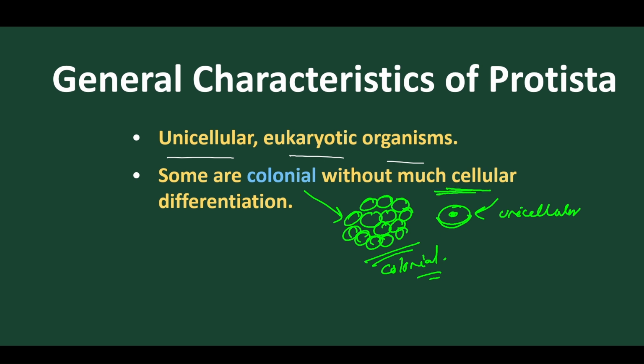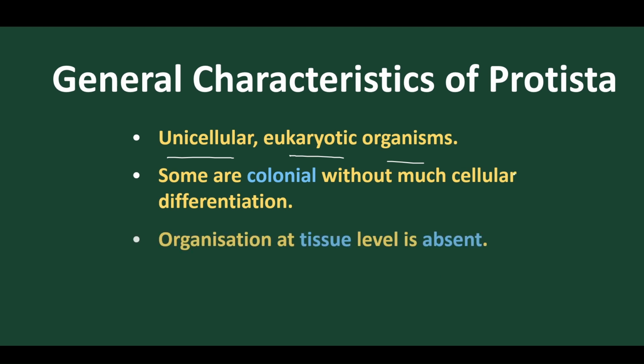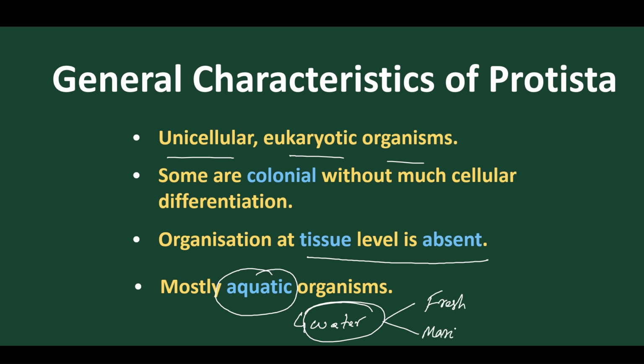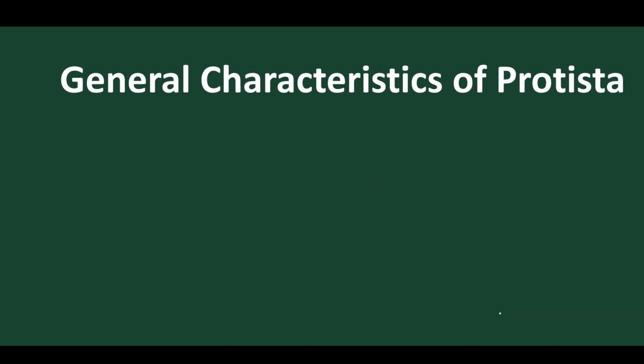Why? Because there is not much cellular differentiation, meaning no tissue system is present. In this particular group we don't find a tissue system, because without cellular differentiation they don't have any tissue level of organization; it is totally absent. And they're mostly aquatic, meaning water loving. They are found in fresh water or in marine water, so aquatic is their mode of habitat.